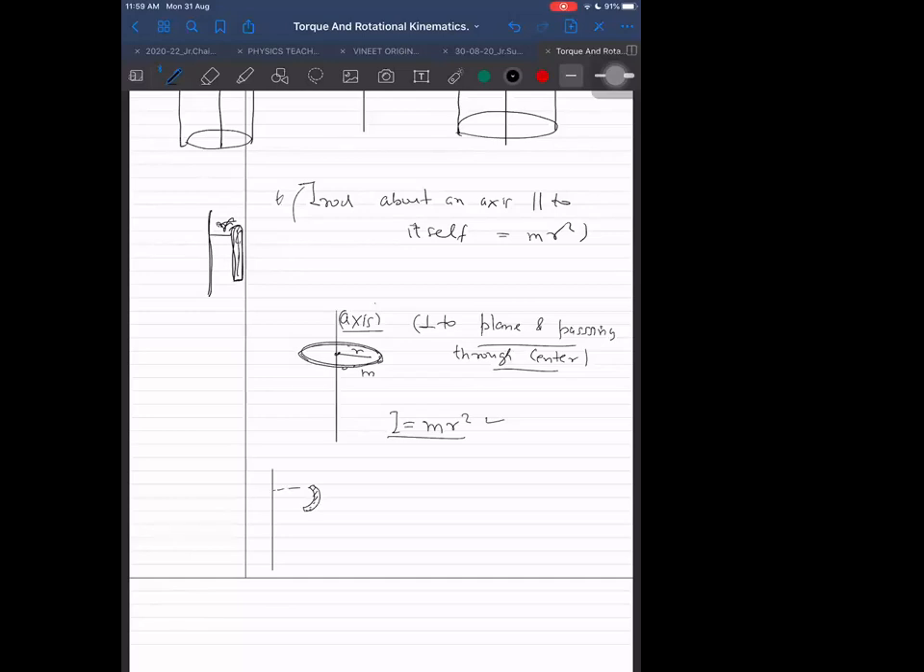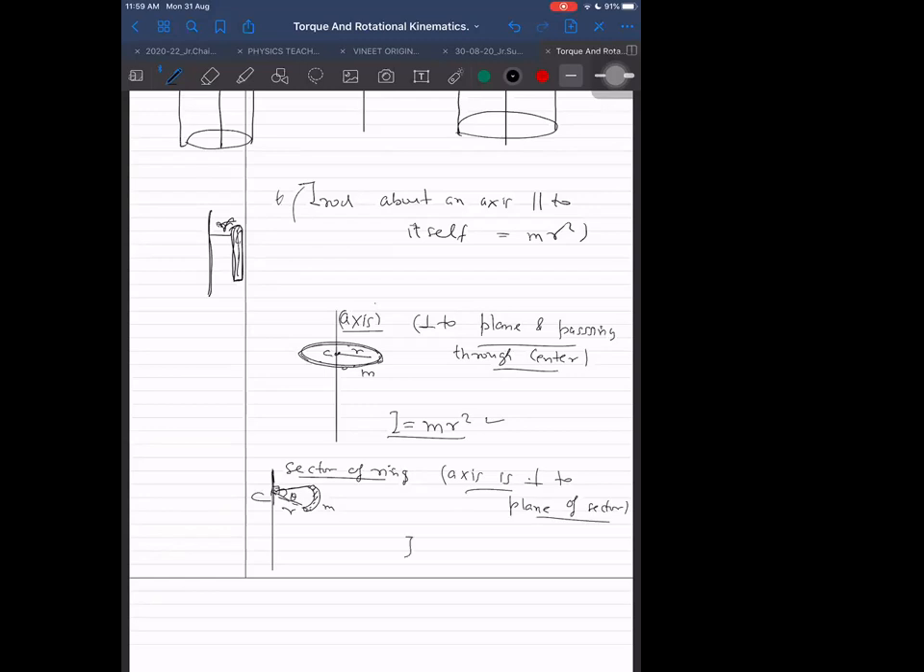Does it matter whether this ring is uniform or non-uniform? It does not matter. Mass distribution doesn't matter here at all. It is valid even for a sector, not the complete ring, just a part of the ring. Its mass is M and radius is R, so sigma m i r square again. The axis is perpendicular to the plane of the sector and passing through the center.